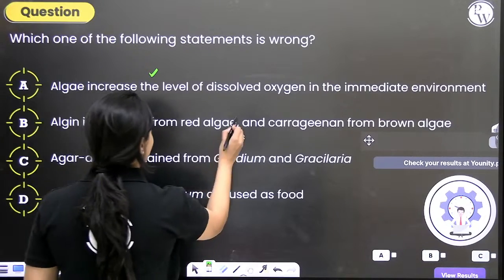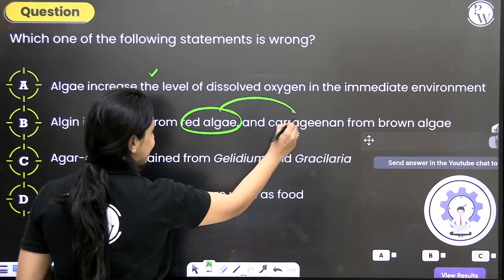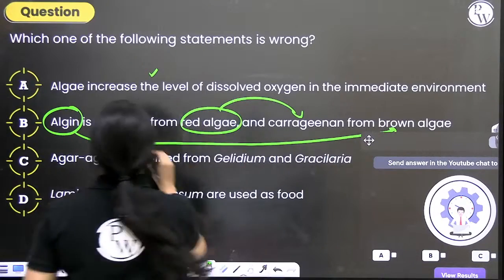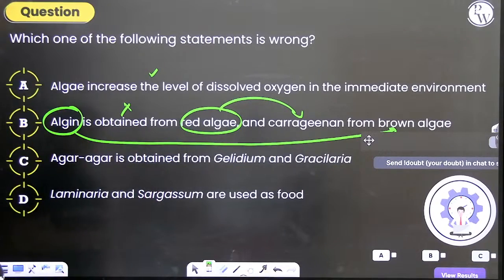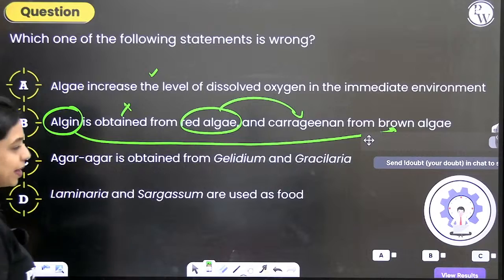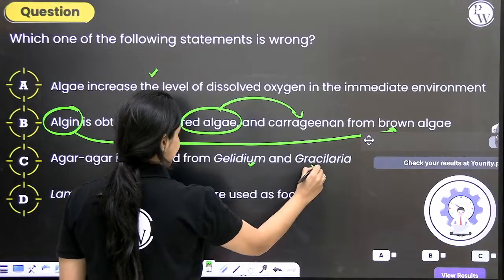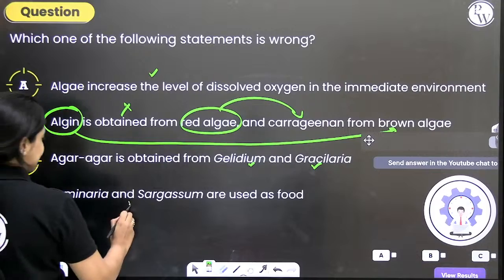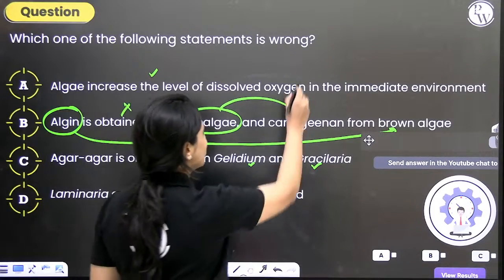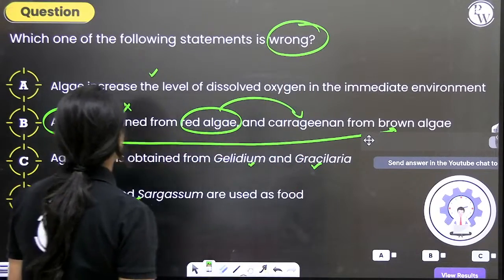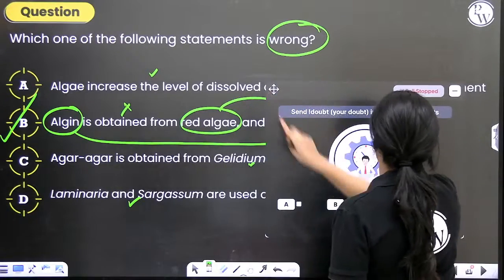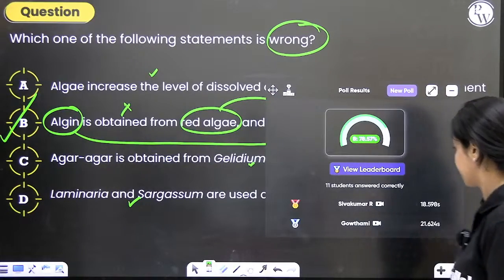No, this is reversed. Carrageenan from red algae, algin from brown algae. So this is incorrect. Agar-agar is obtained from Gelidium and Gracilaria. Yes, correct. Laminaria and Sargassum are used as food. Yes, correct. We were required to find out which of the given statements is wrong. So the wrong statement here is option B.